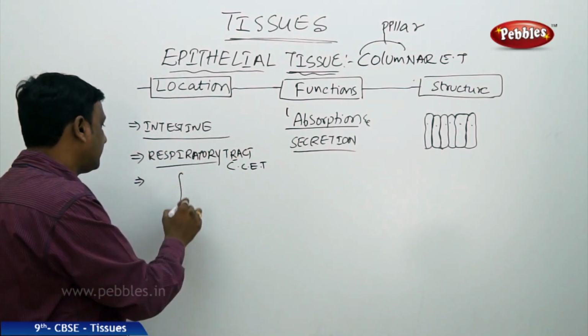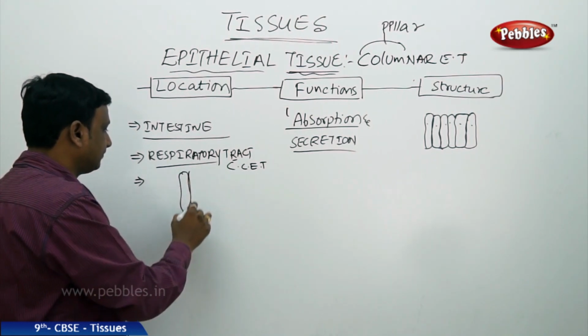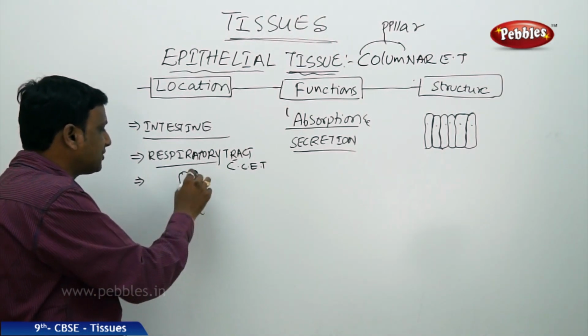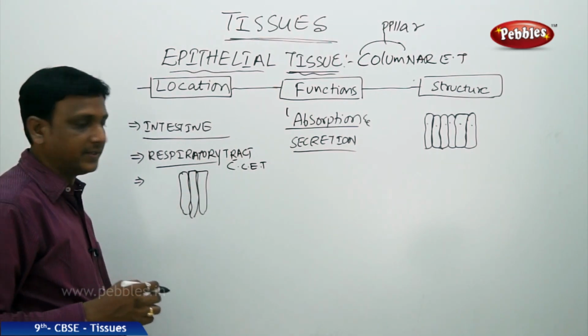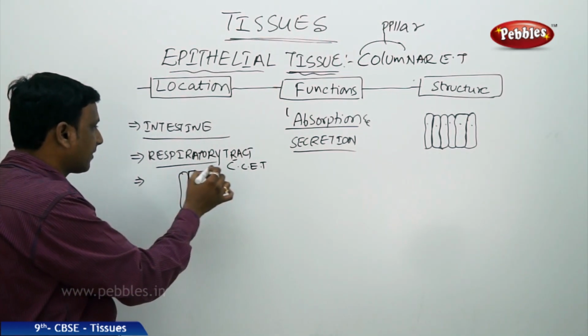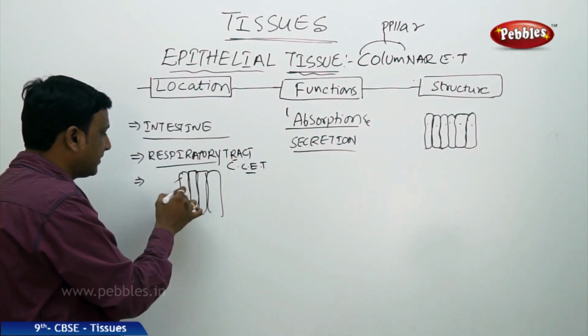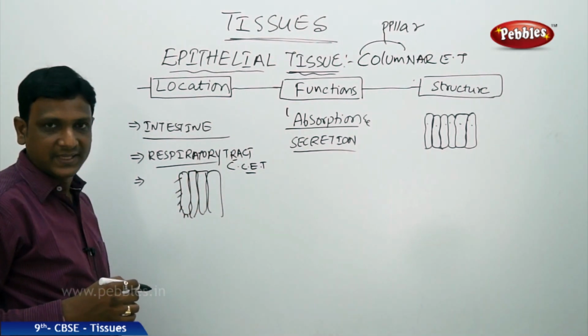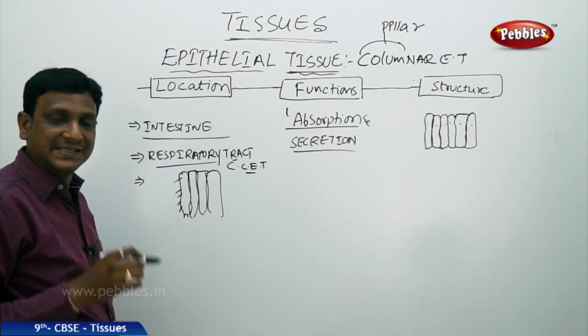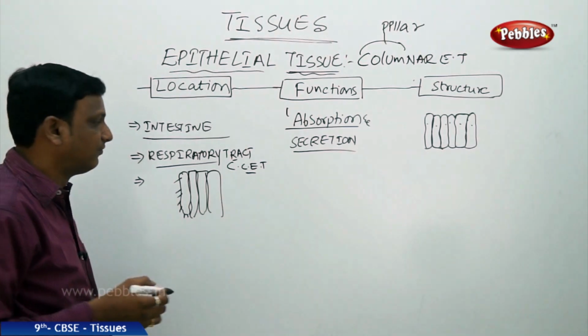The respiratory tract consists of mucus, and the mucus has to be moved. Movement is required. So the columnar epithelial tissue found in the respiratory tract has cilia, hair-like structures. The cilia help in the forward movement of mucus.